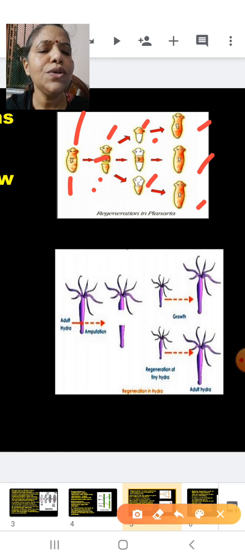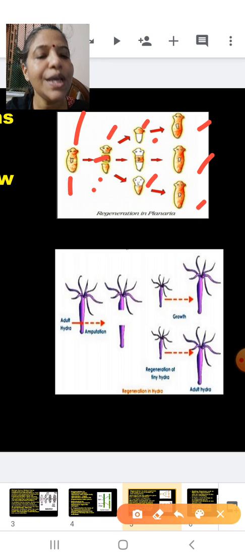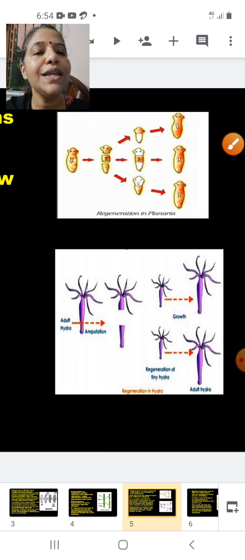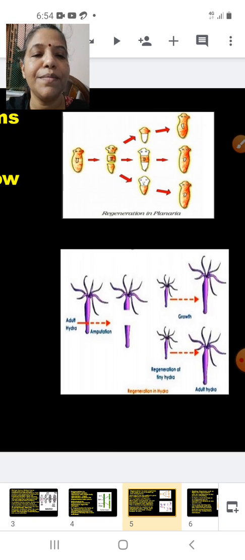Here also, in the case of Hydra, you can see the Hydra has the ability to undergo regeneration. Now let's read the regeneration part. Examples of regeneration are Planaria and Hydra.